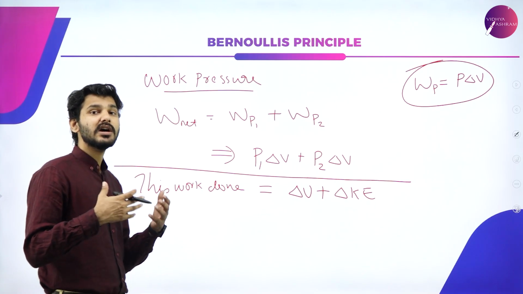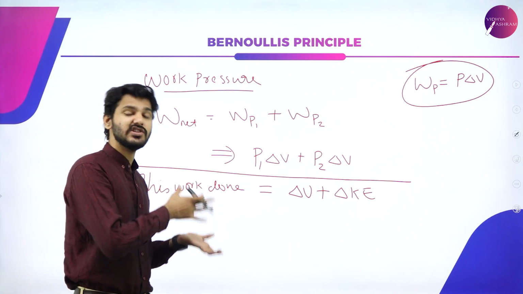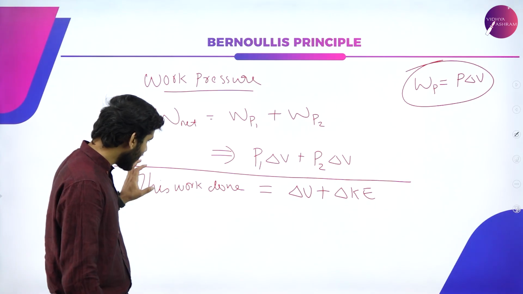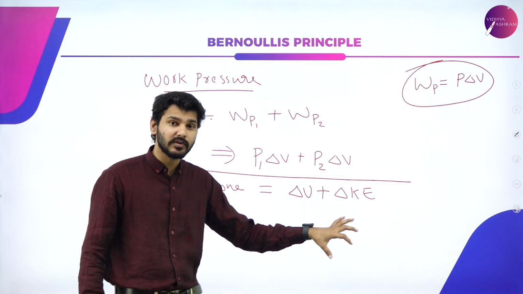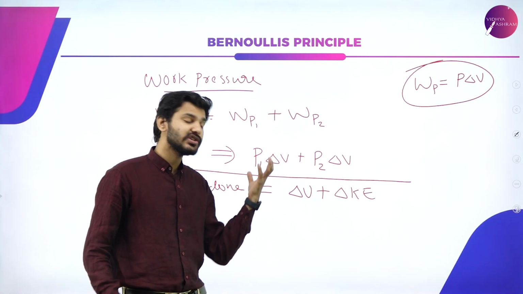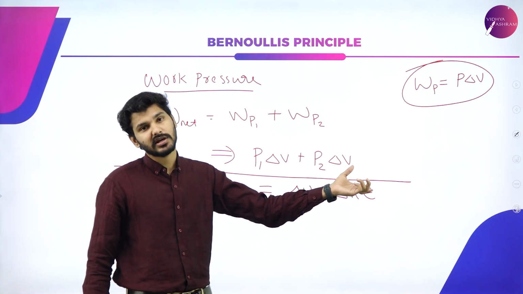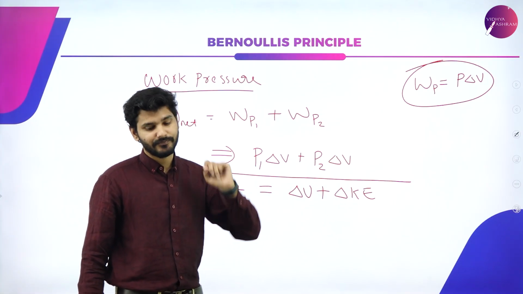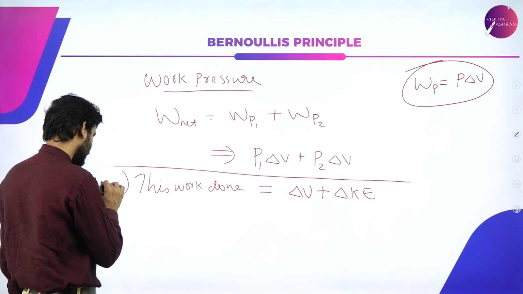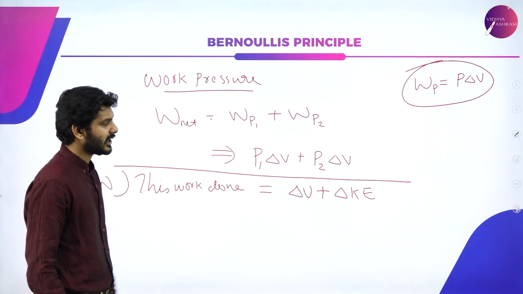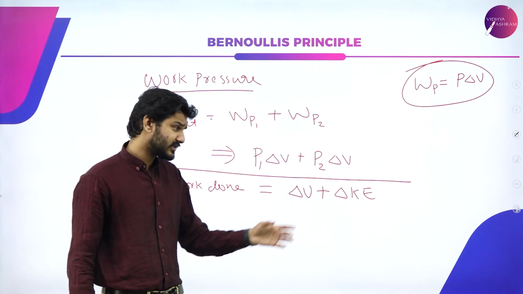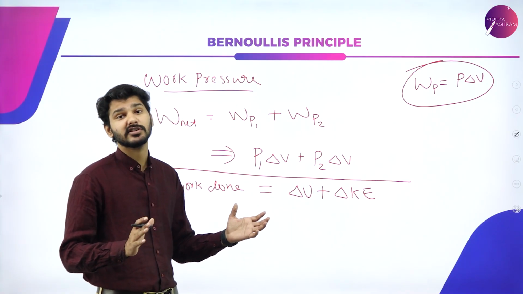So according to the conservation of energy principle, we can say that the work done will be equal to the summation of change in kinetic energy plus change in potential energy. So again, W will be equal to delta U plus delta K. This is nothing but an expression of conservation of energy.